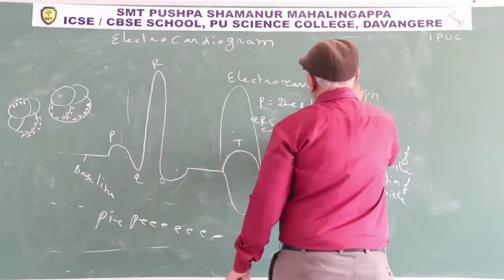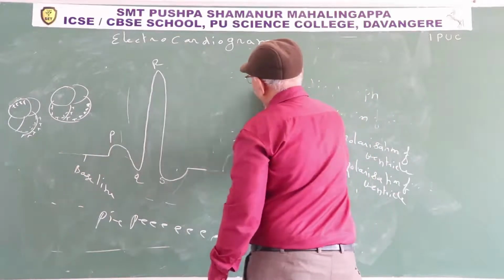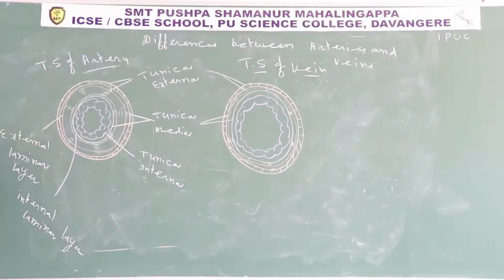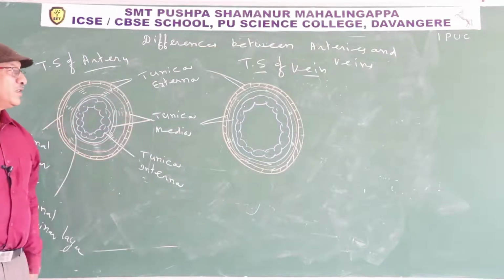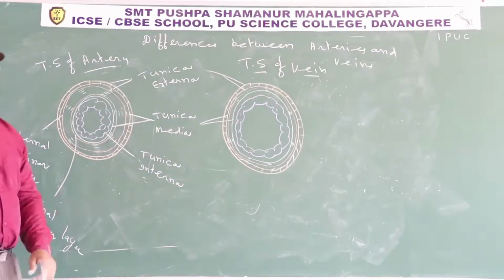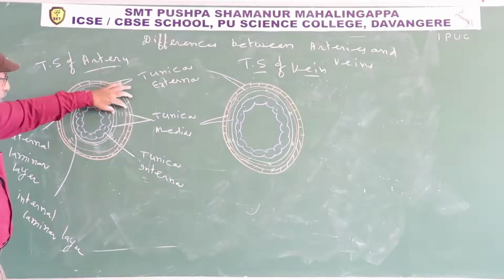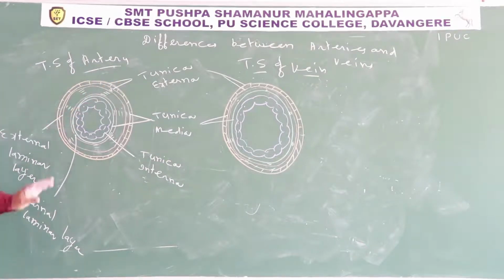Now we discuss differences between arteries and veins. Both arteries and veins contain three layers in the wall: outer tunica externa, middle tunica media, inner tunica interna.